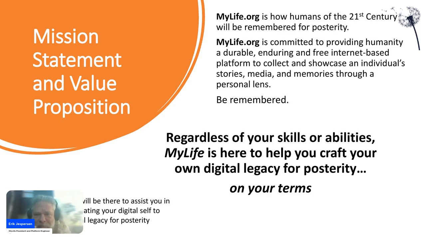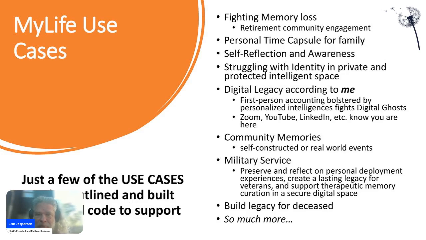Here are just a few of the use cases that we've been building towards with our initial functionality that we released with the alpha. If you're somebody lonely, perhaps in a retirement community, suffering from or worried about memory loss, or if you know somebody in this condition, My Life will help capture their story. Or perhaps someone struggling to understand themselves, their identity, and how they want to show up in the world. Or maybe you know someone who is. My Life provides a safe and private sanctuary for such self-investigation and awareness.